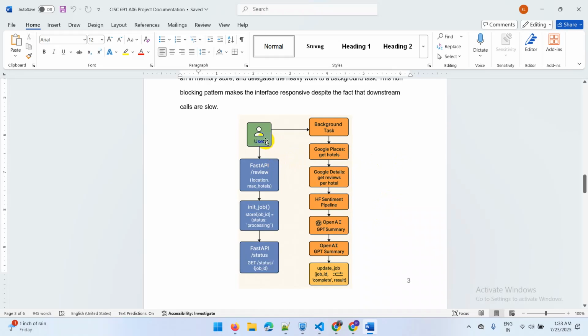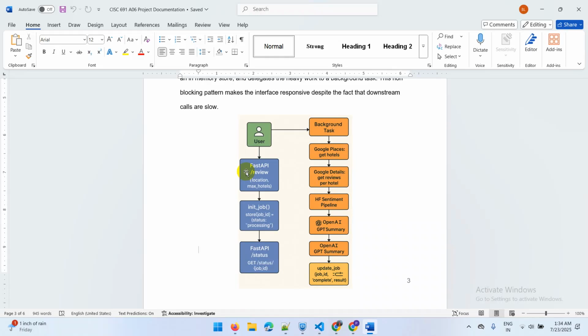The entry will be the FastAPI. Everything starts when the user hits a review endpoint, either through a program or through a web interface, and it instantly returns a job ID and marks the job as processing. Then we have a background task. In this background task the agent calls Google Places to get top hotels based on the place the user input.